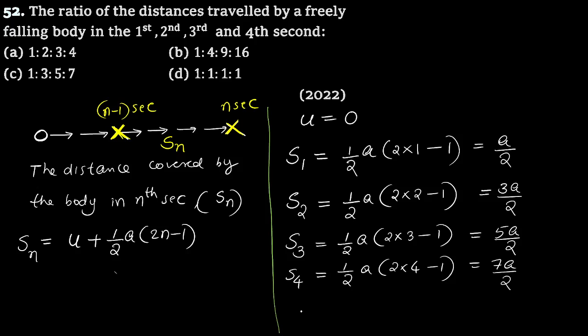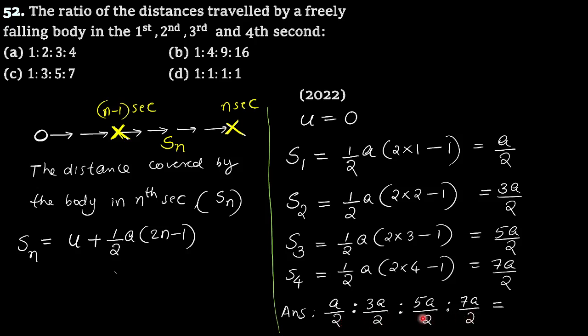The ratio is: first second a by 2, is to second 3a by 2, is to third 5a by 2, is to fourth 7a by 2. The ratio you have studied in the lower classes: if there is any common factor in all the numbers, we can cancel the common factor. That's the property of the ratio.